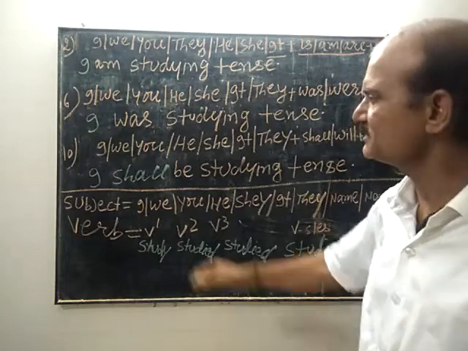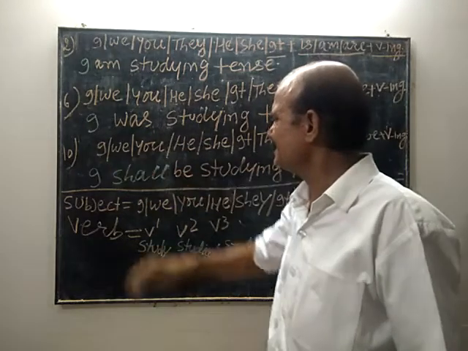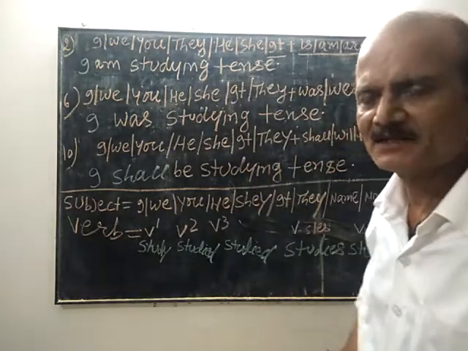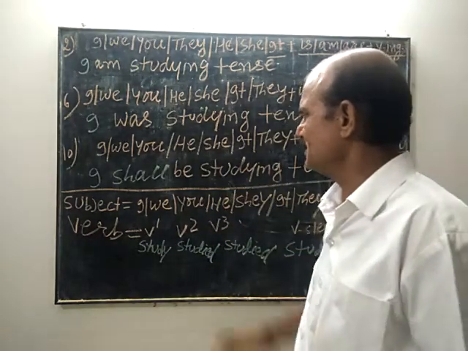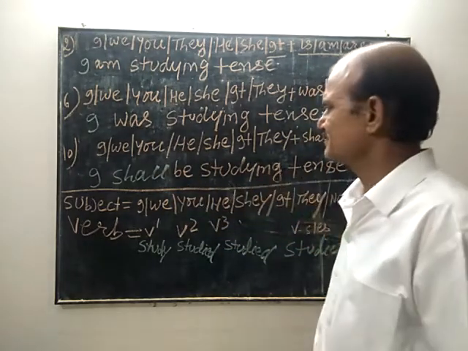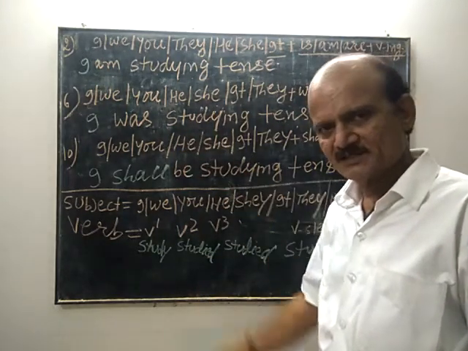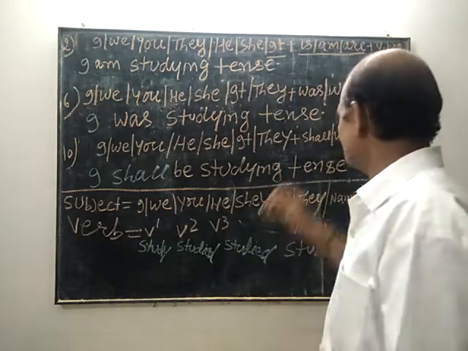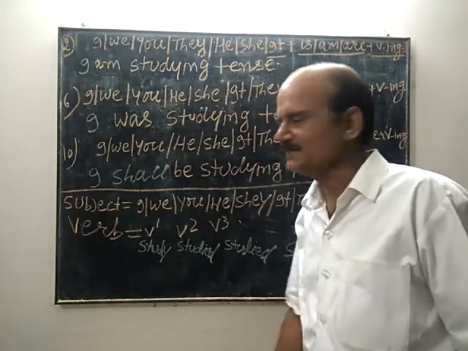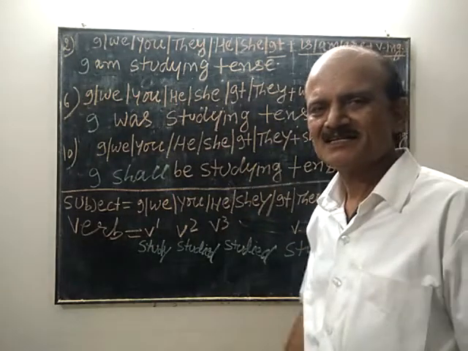In future continuous, we shall have two structures. If the subject is I, we, shall will be used, followed by be, followed by verb plus ing. I, we, shall be studying tense. In case of you, he, she, it, and they, will be used, followed by be plus verb ing. You will be studying tense today.